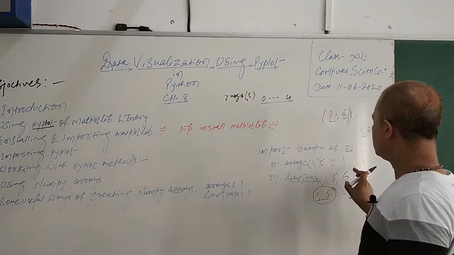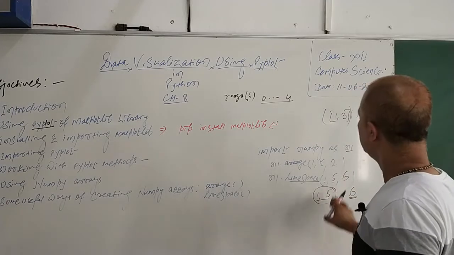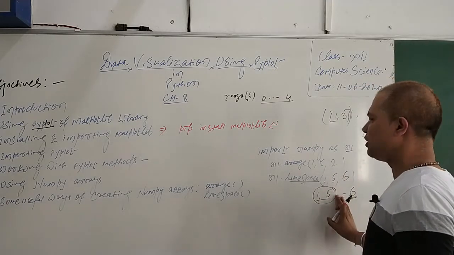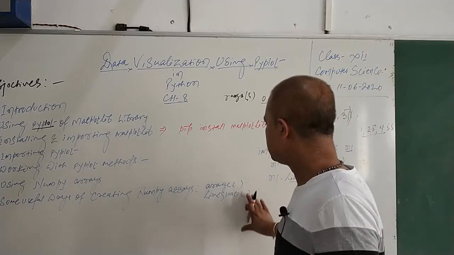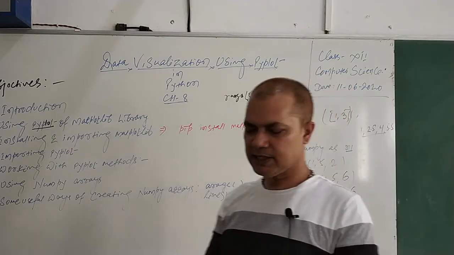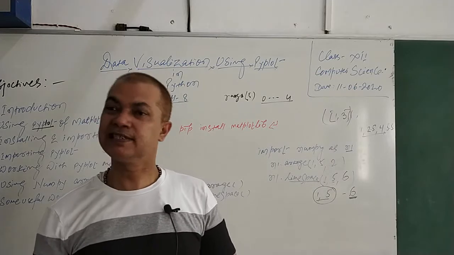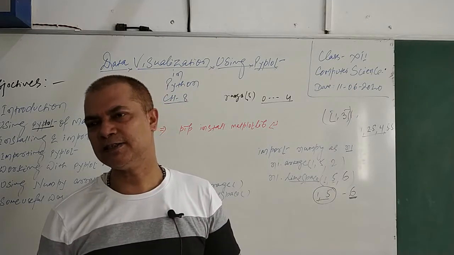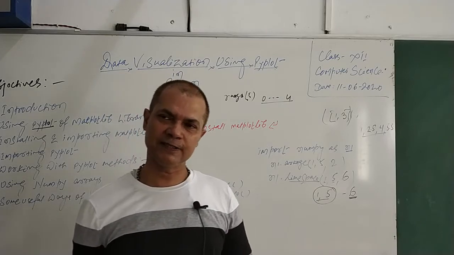But here it is bound to generate the 6 elements between 1 to 5. So the increment will be such a way that the total number of 6 elements will be generated. These two methods, arange and linspace of NumPy, help us to create an array. And as I mentioned, an array is a set of elements of a similar kind, similar to a list but not a list, because many things we can do in the array that we cannot do in the list.